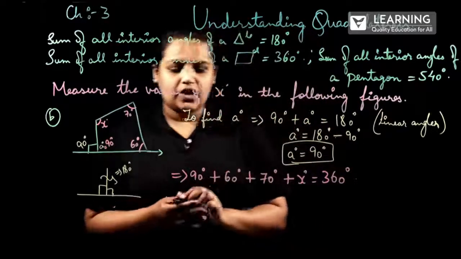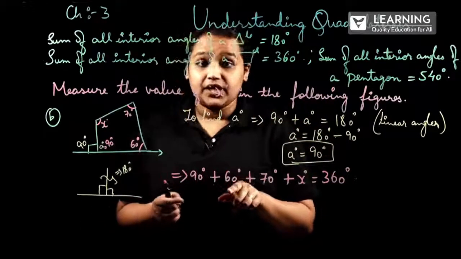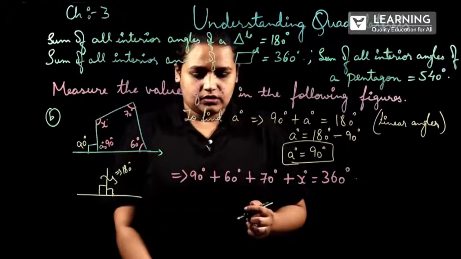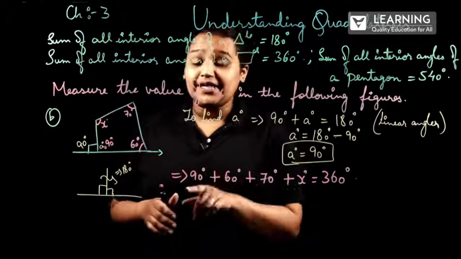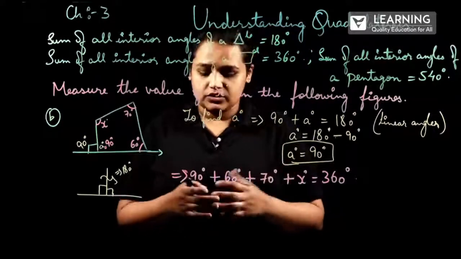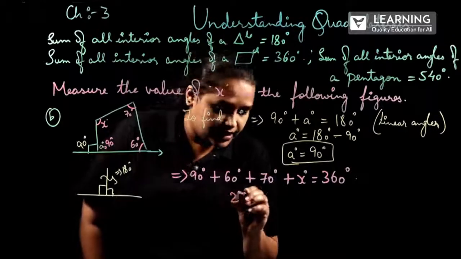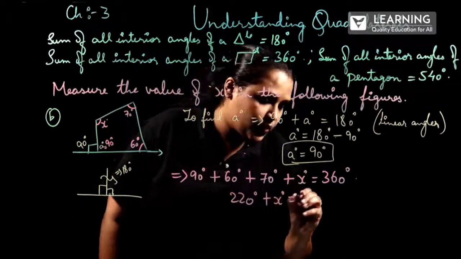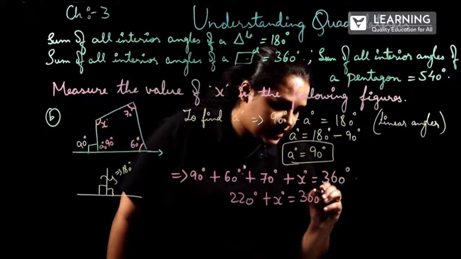Right? So now 90 plus 60 is 150. 150 plus 70 will be 220. 220 degrees plus x degrees will be equal to 360 degrees.